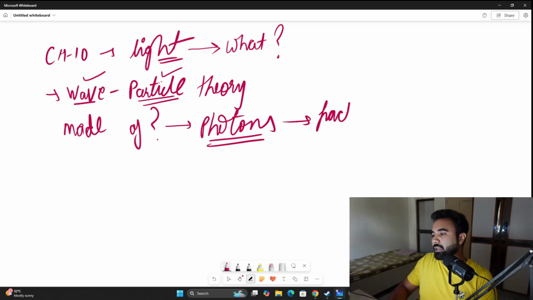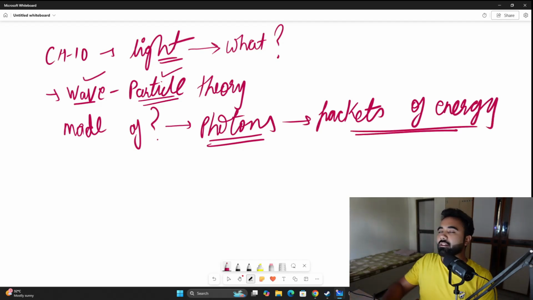Photons are packets of energy, meaning let's say there was a basket, and in the basket you kept a lot of apples, so that would be called a packet of apples. Similarly, light is made up of photons. What are photons? Photons are storage units of energy. So photons are constituents of light.